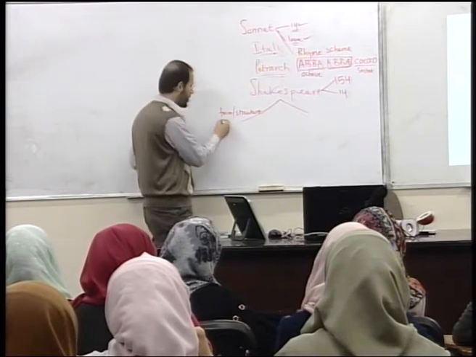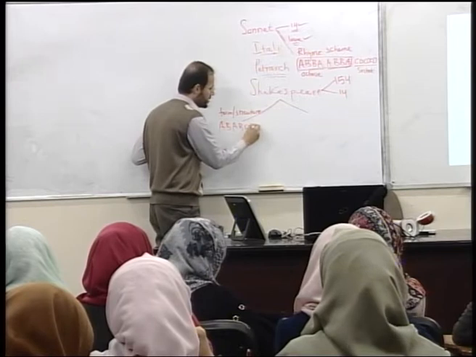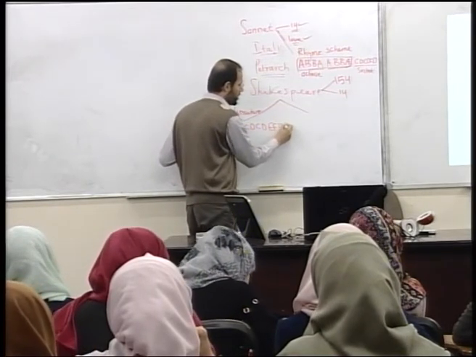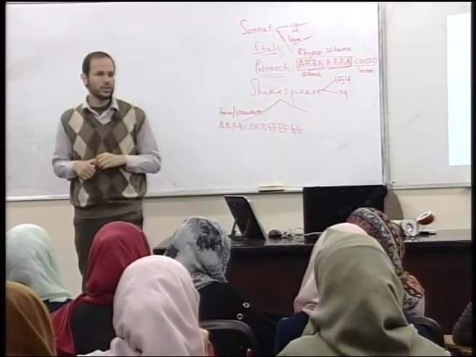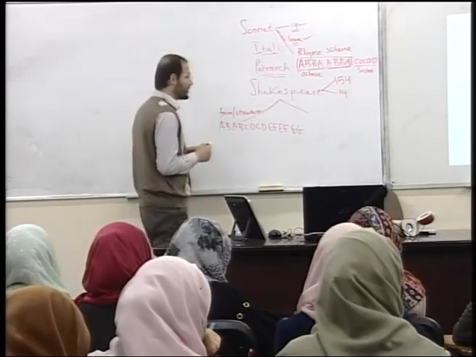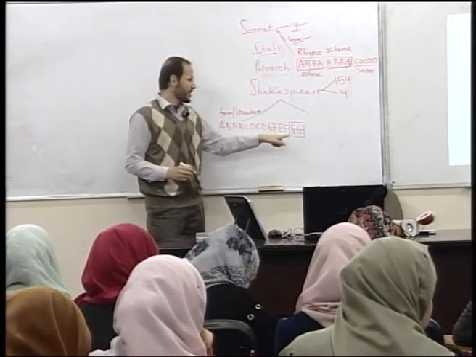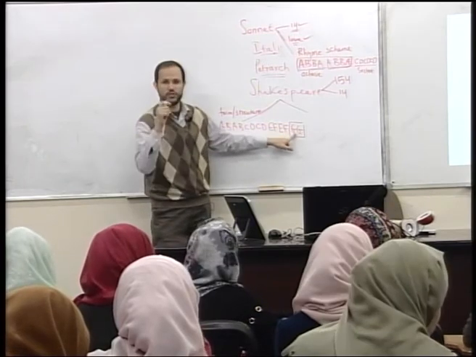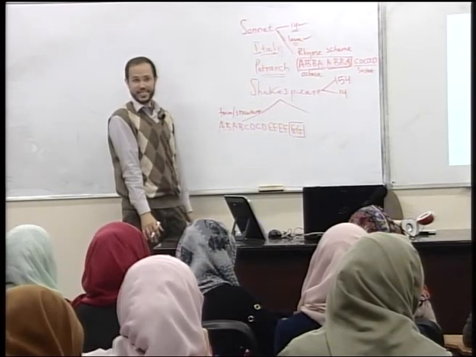Rhyme structure: A, B, A, B, C, D, C, D, E, F, E, F, G, G. Do you know G, G? Anyway, without reading the poem, when we see this happening, G, G, it's the same sound, two lines. It tells us it's a couplet.